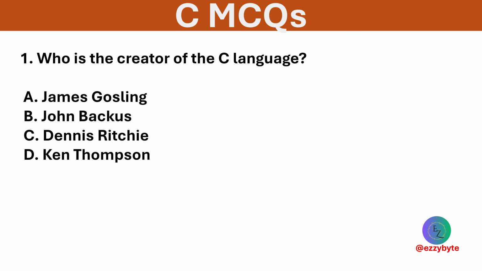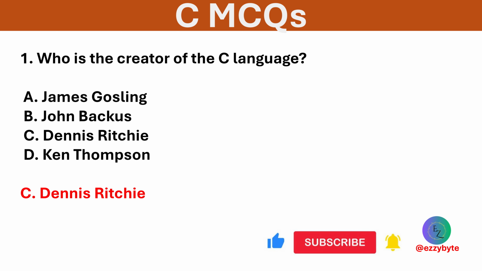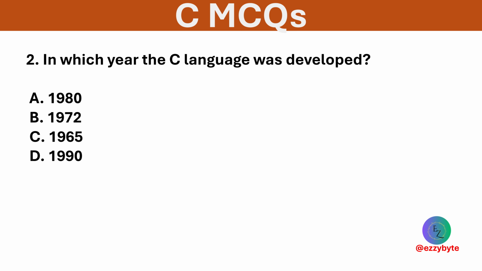The options are James Gosling, John Beckes, Dennis Ritchie, and Ken Thompson. Option C is correct. Dennis Ritchie created the C language. In which year the C language was developed? The options are 1980, 1972, 1965, and 1990. Option B is correct. C was developed in 1972 by Dennis Ritchie.